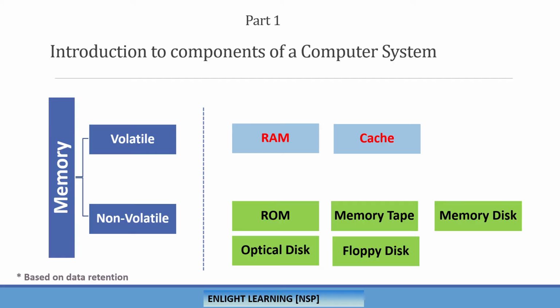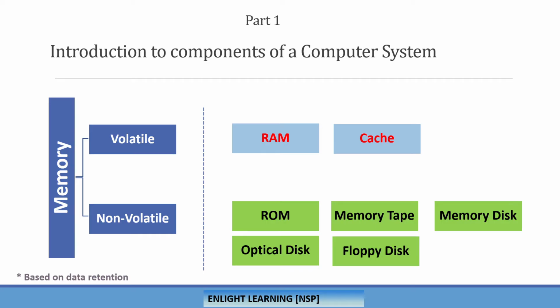Memory locations. As we are looking into memory, it is one of the very important components along with the CPU, to store your data or to execute your instructions. When we say memory, we can classify it into different categories, but there is a baseline for categorizing. At a high level, we can categorize memories as volatile or non-volatile.